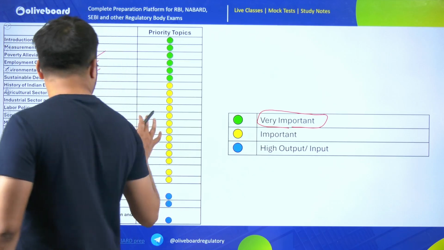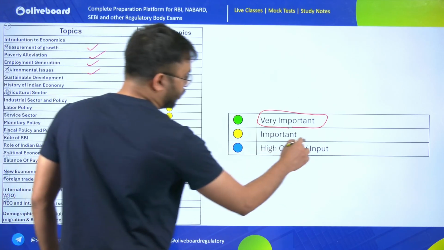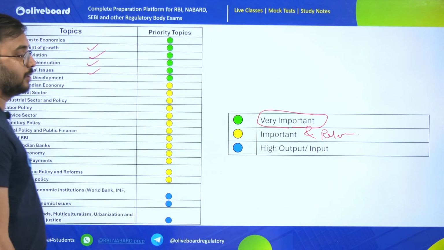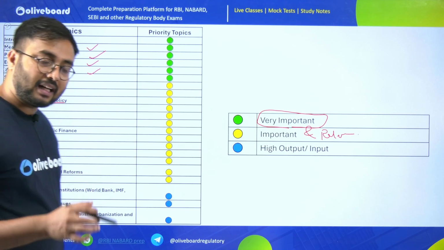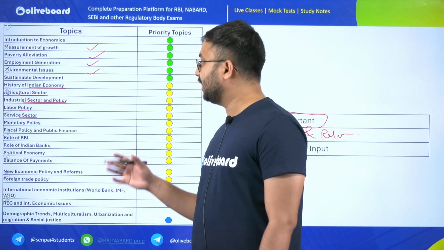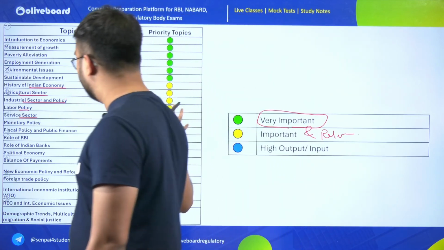Second, the yellow color topics are important and their relevance is really high. Why is relevance high? Because here you will see the history and evolution of the Indian economy, the agricultural sector, and other sectors such as the industrial sector, service sector and labor policy. These are asked either in the form of essays or direct questions. For example, in NABARD one essay was asked related to the tourism sector, so that is why this becomes very important.